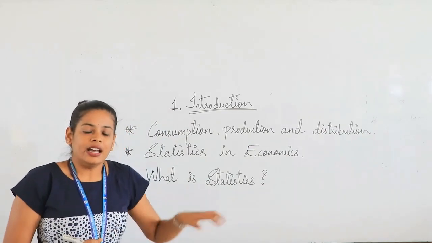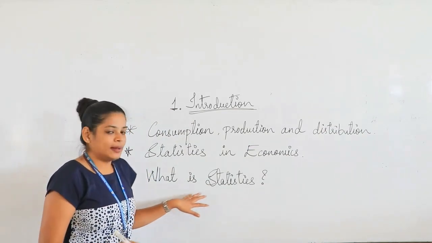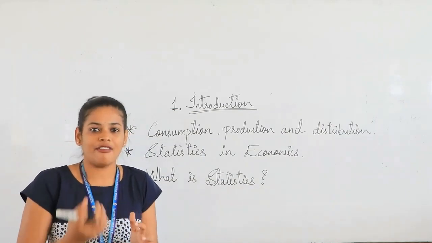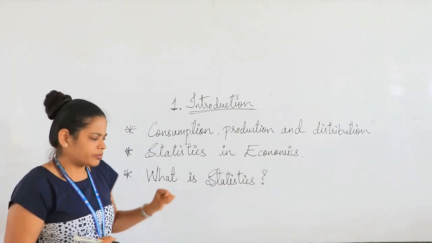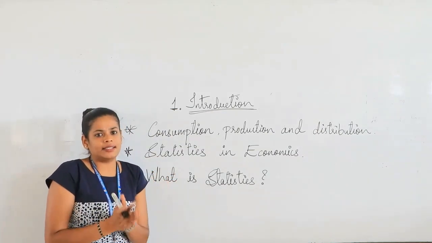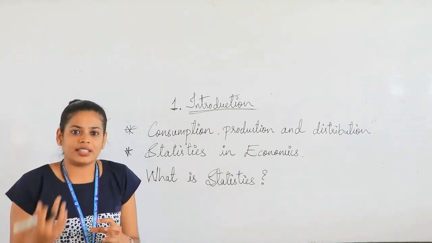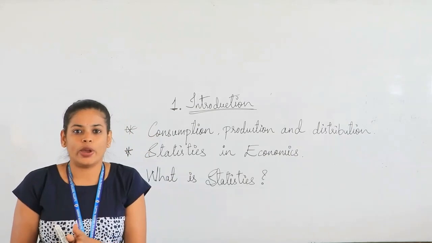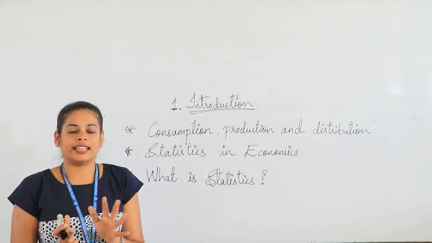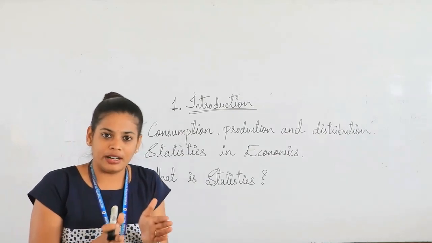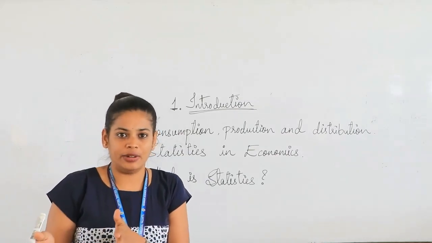So statistics helps us to analyze the data which we have collected, right? That's the reason statistics is all about numerical data. But we cannot say that it's just numerical data. There are situations wherein we have collected the data in quantitative form and also in qualitative form.